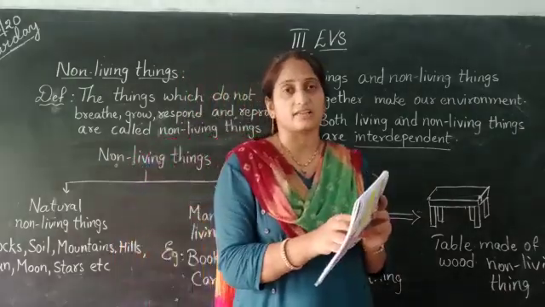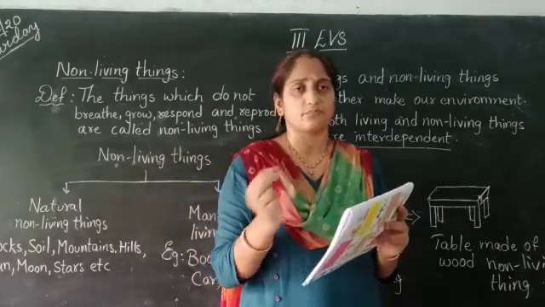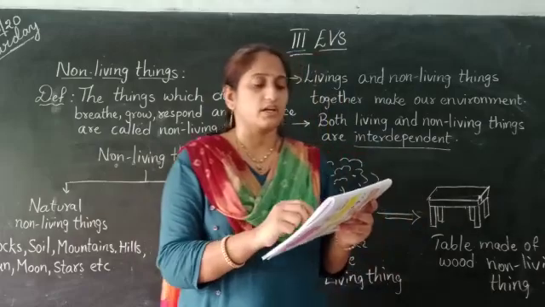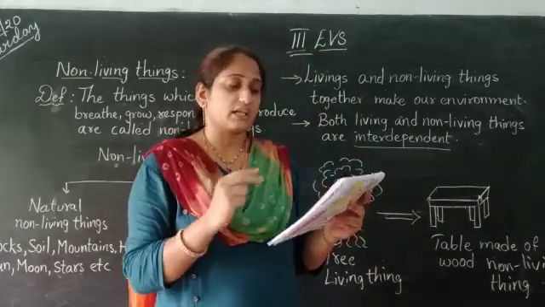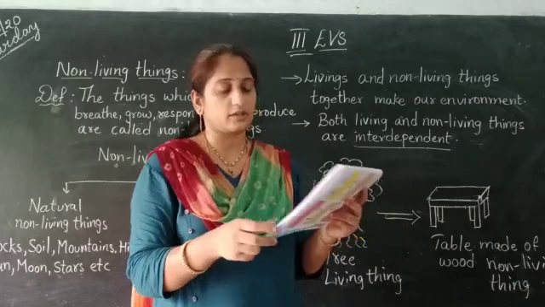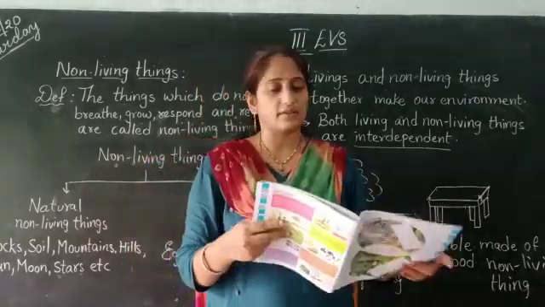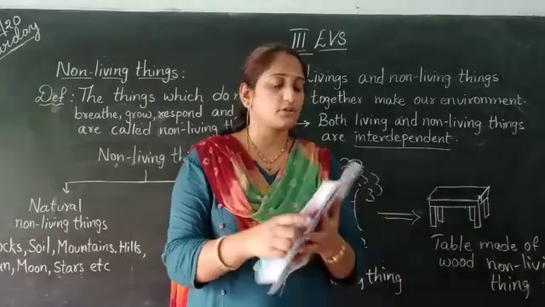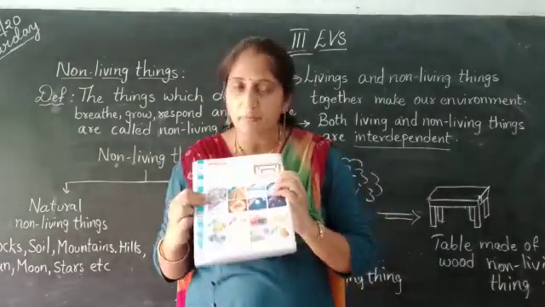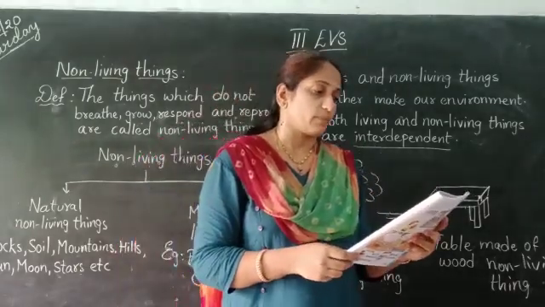Now similarities. Similarities means the aspects present in both, the same aspects in both. They grow, breathe, respond, reproduce, need food and water, and die. These are the similarities between animals and plants. Now coming to non-living things. Page number 8. What are these things shown in the picture?